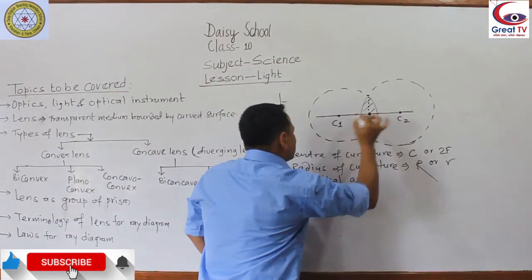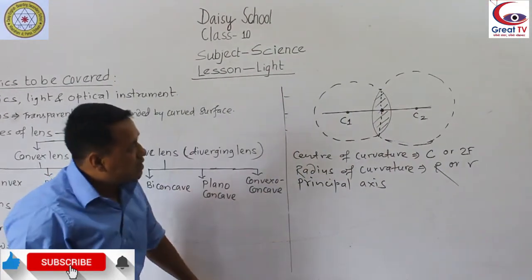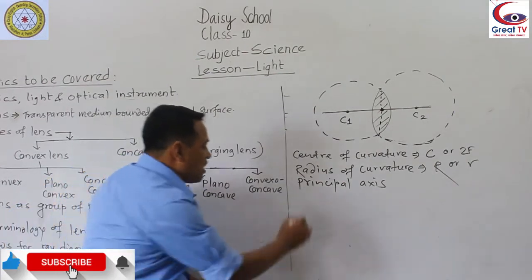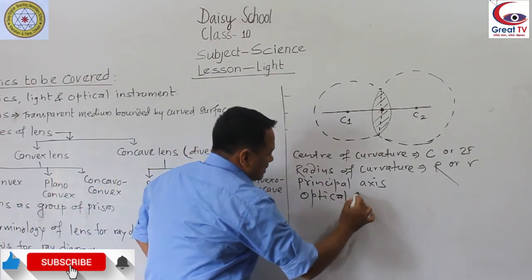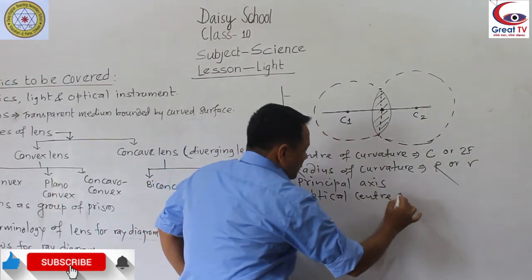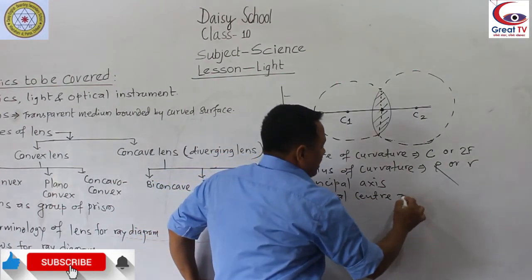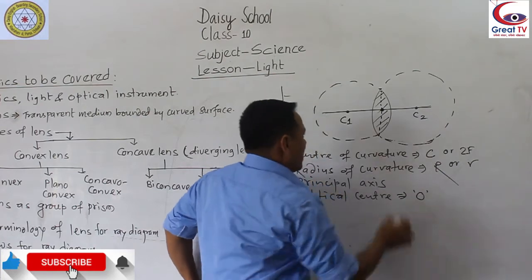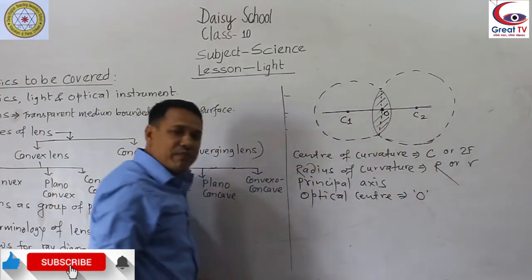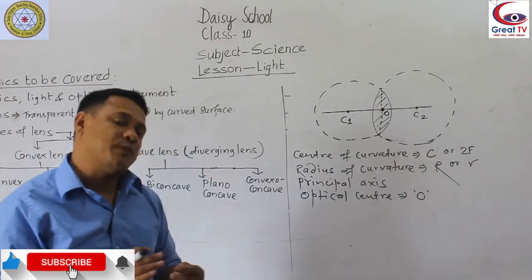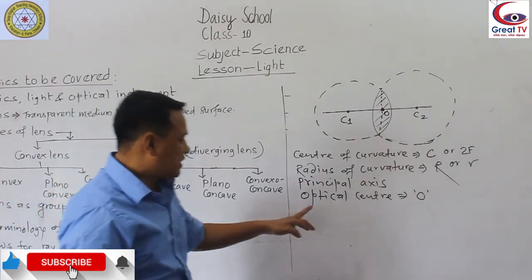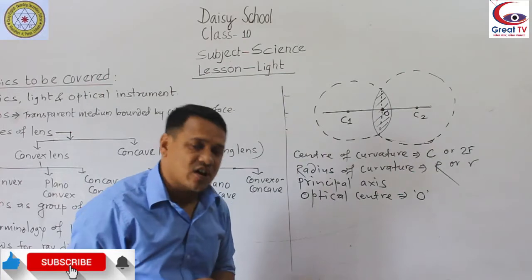And the geometrical center of the lens is called the optical center. Optical center is denoted by O. This is called O. And measurement of length in a lens starts from the optical center. So, optical center means the geometrical center of the lens.